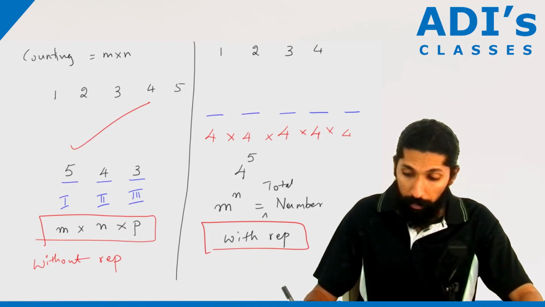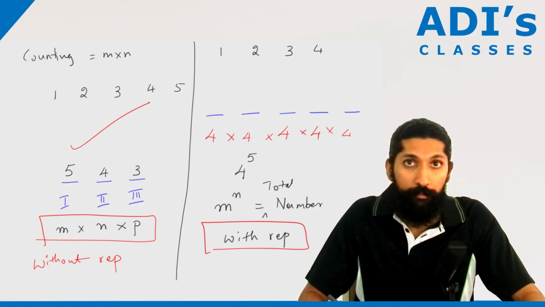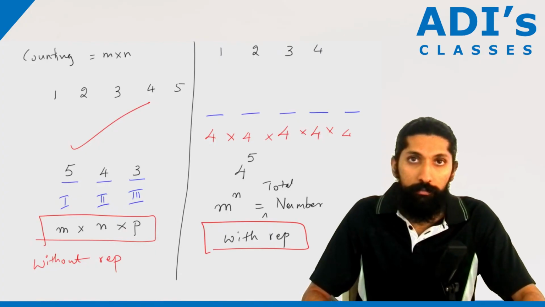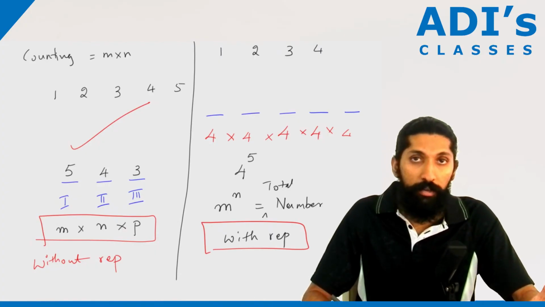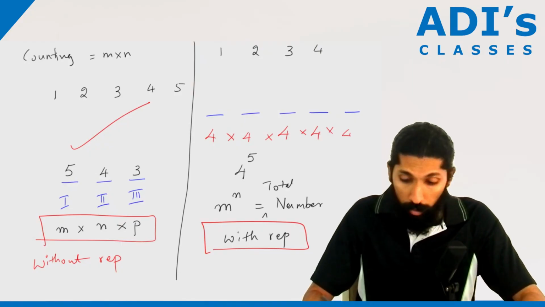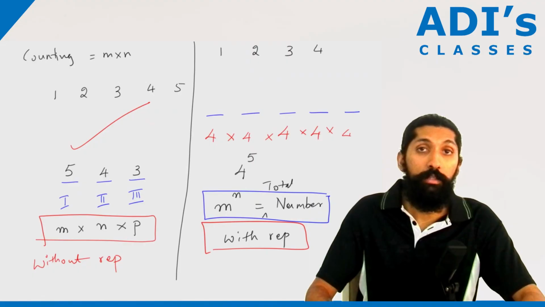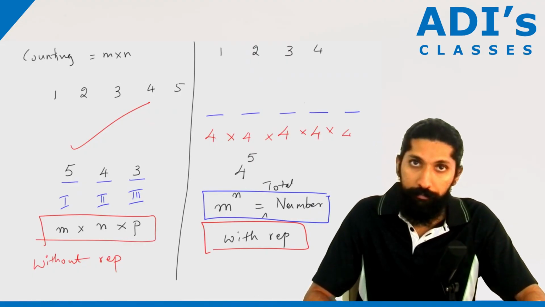Suppose the number of people or number of things are repeating and it remains the same, so there is no decrease in the value. The things are getting replenished every time. Then you have to take m to the power of n, where the number of things remains the same.